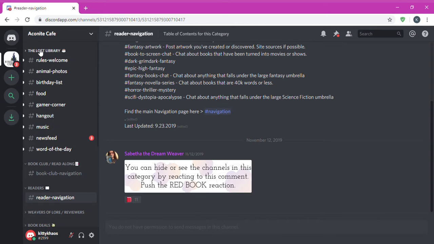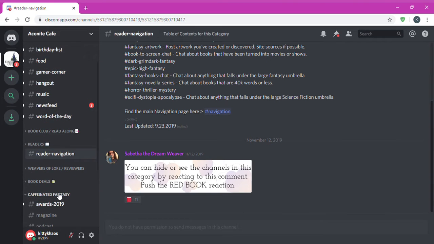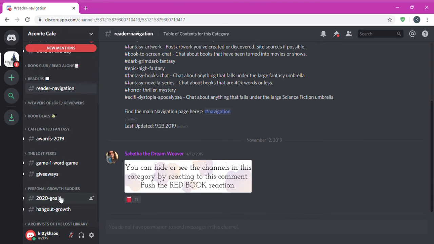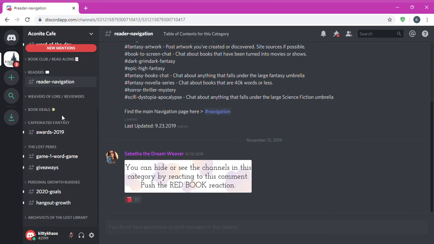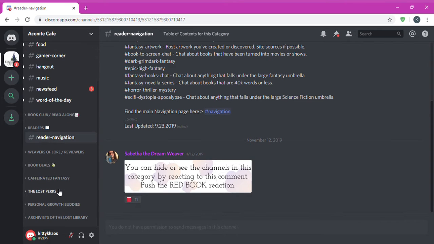Like I said, I usually keep everything minimized so that I don't have to be overwhelmed with all of the stuff that is going on. If I come in and everything looks like this, then I will right click on the category heading and select Mark as Read, and then it'll go away. This makes it so much easier to go through and only look at the channels that I actually want to be looking at.